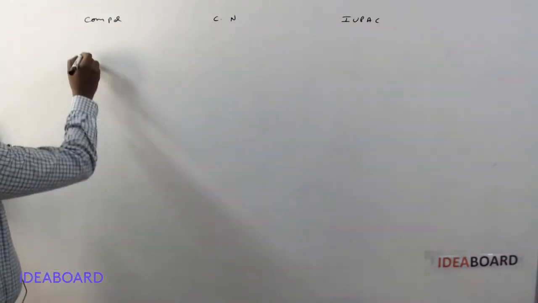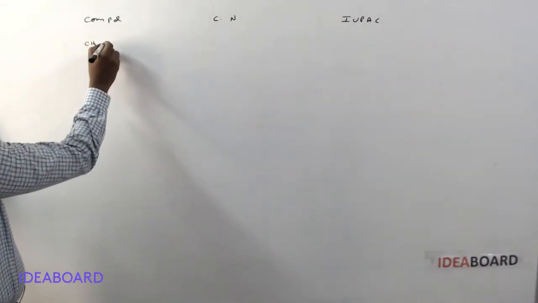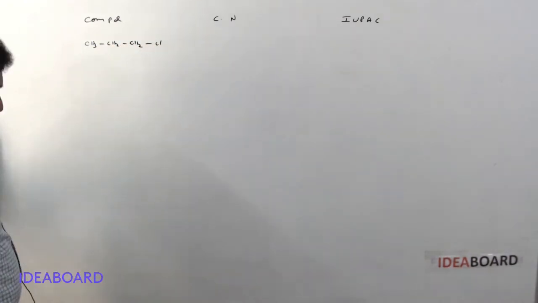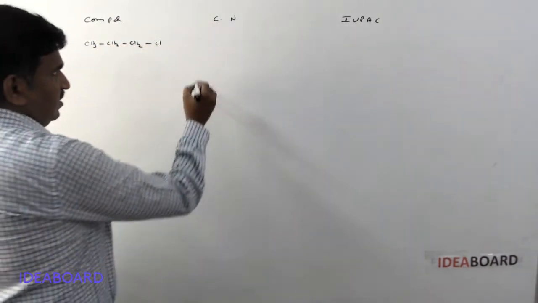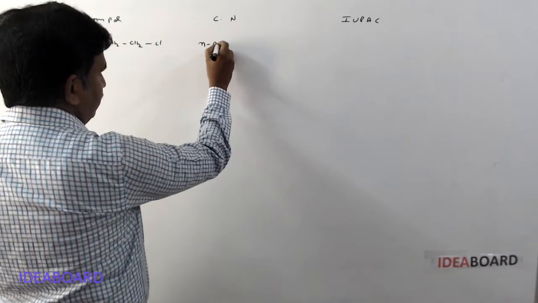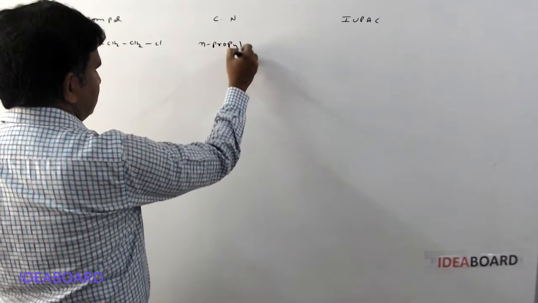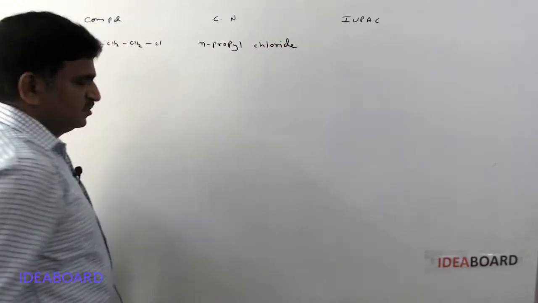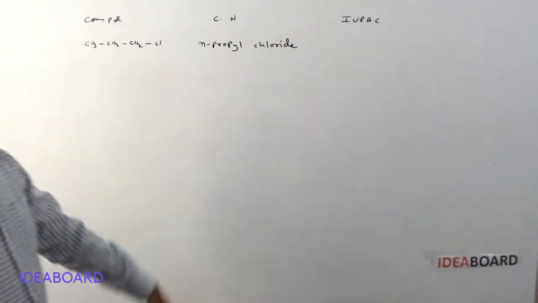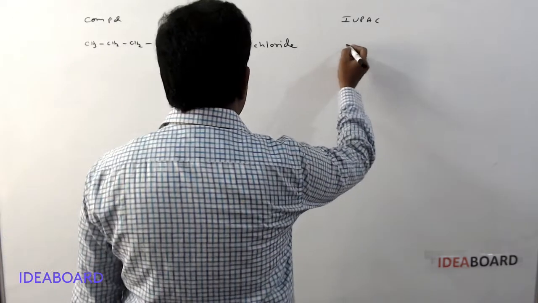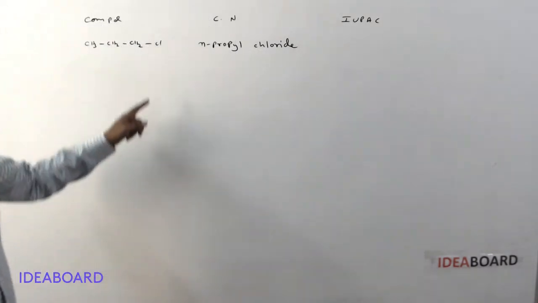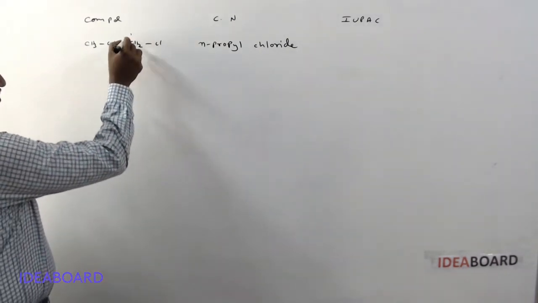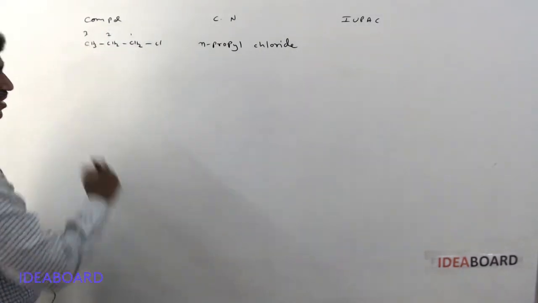Next, the compound CH3CH2CH2Cl is commonly called n-propyl chloride. A three-carbon straight chain is called n-propyl. For the IUPAC name, chlorine is present on the first carbon, so we number 1, 2, 3.